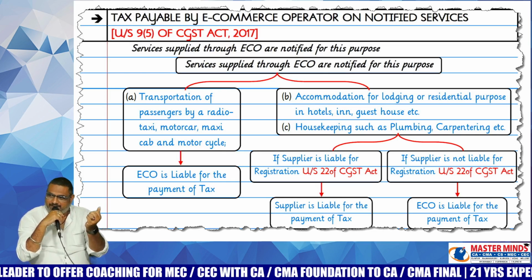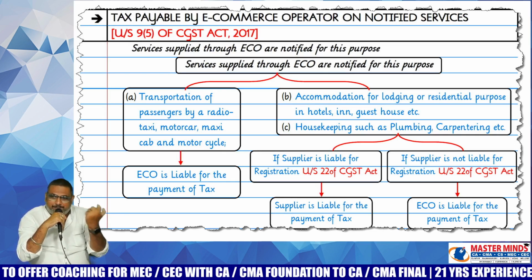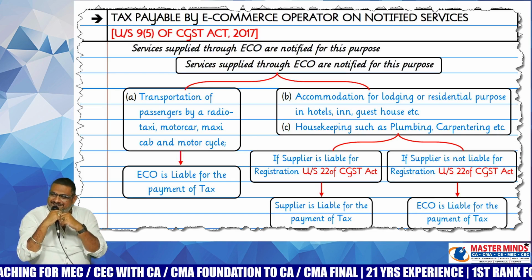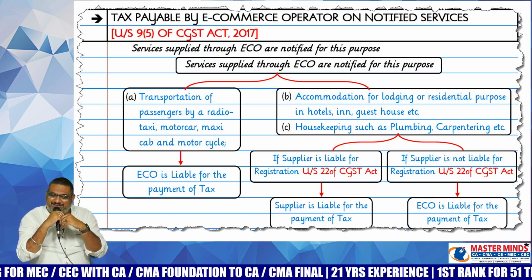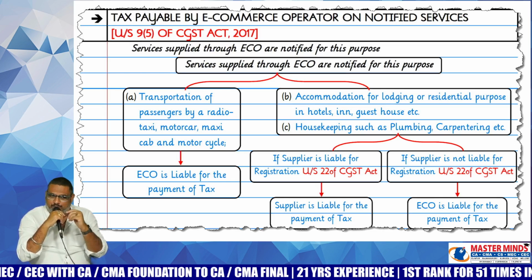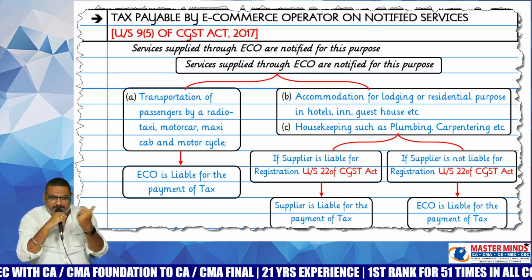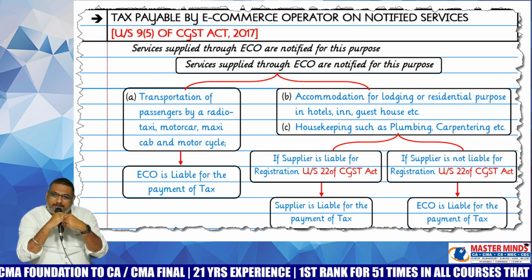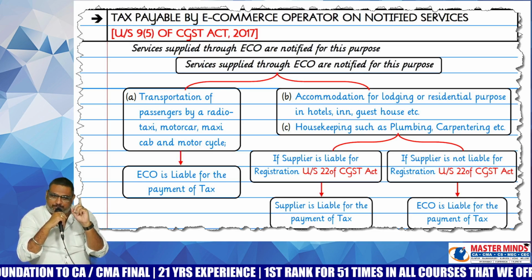Between our SBI campus and the stationery shop there is one lodge. Its name is Mata Lodge. Okay. So what is the position in that case? Is it known to anybody? No. Is it registered? No. In that case, who is liable to pay the GST? Make My Trip. ECO is liable to pay the GST.